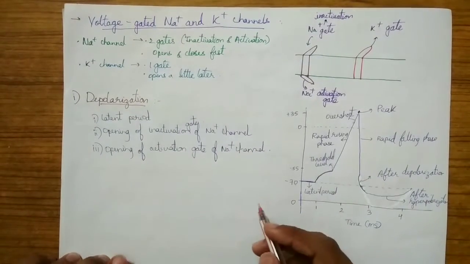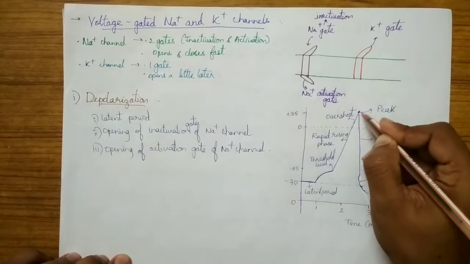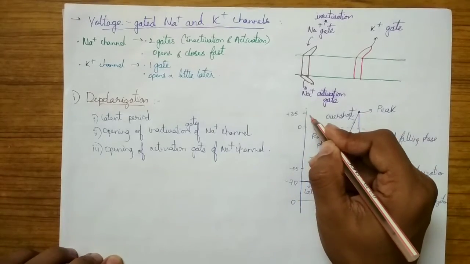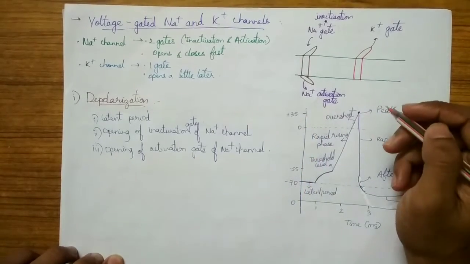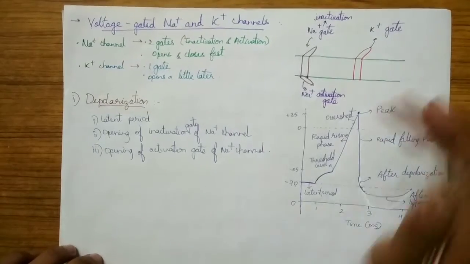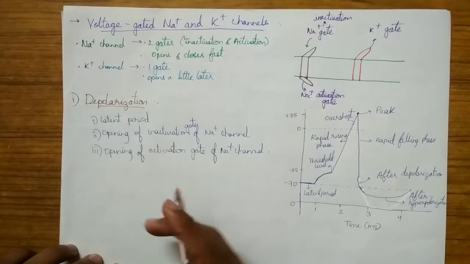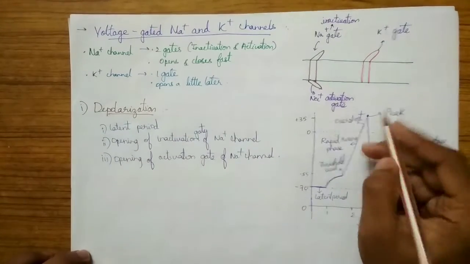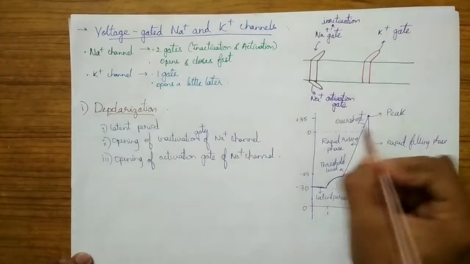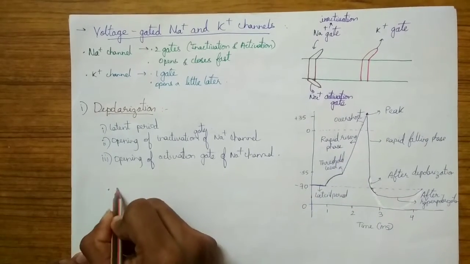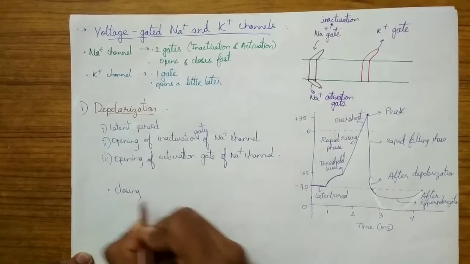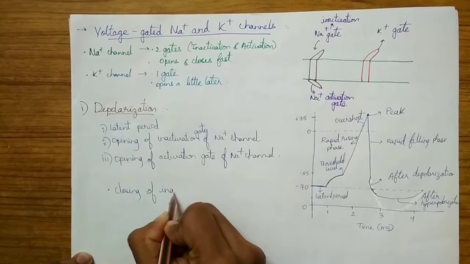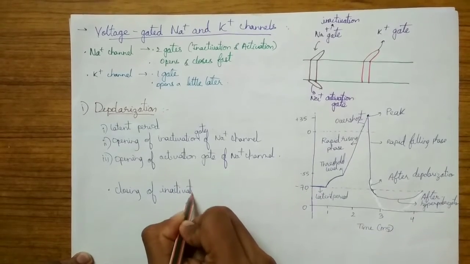So you may wonder, when it reaches the peak of plus 35 millivolt, it could also rise above to plus 60 millivolt, which is the equilibrium potential of sodium. So why does it not go to the equilibrium potential of sodium? It does not go to the equilibrium potential because when it reaches the peak, there will be closing of the inactivation gate of the sodium channel.